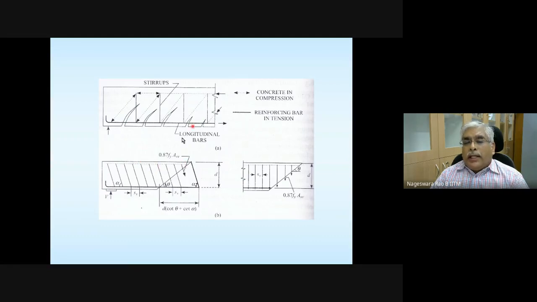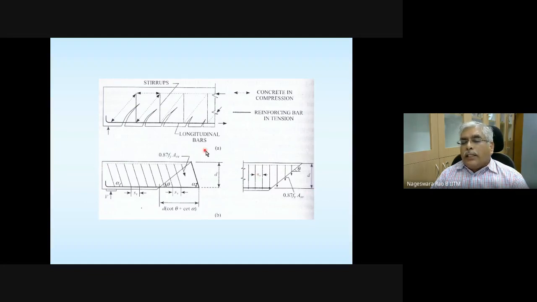The first figure, figure A, is actually a general figure showing vertical stirrups and longitudinal reinforcement. And the second part, B, is what you get when alpha is equal to 90 degrees; it degenerates to this one.